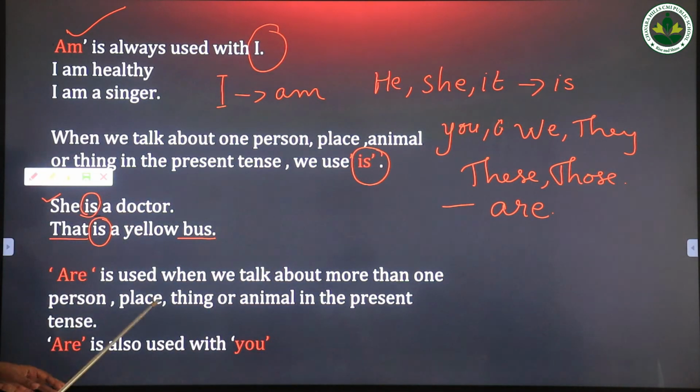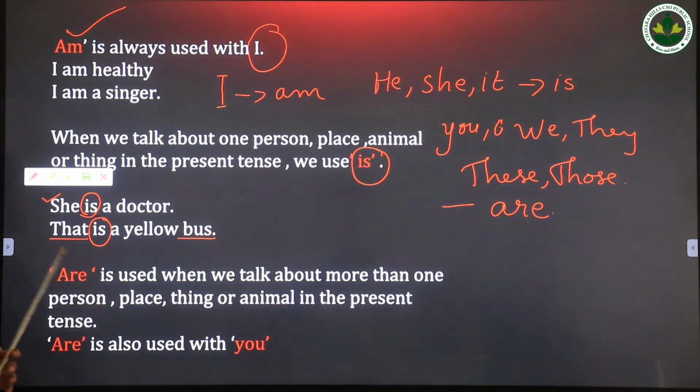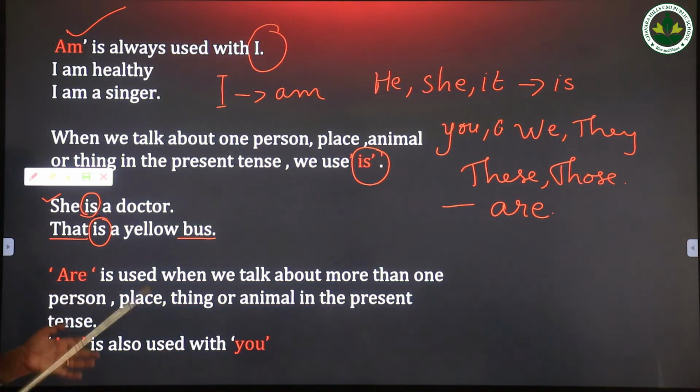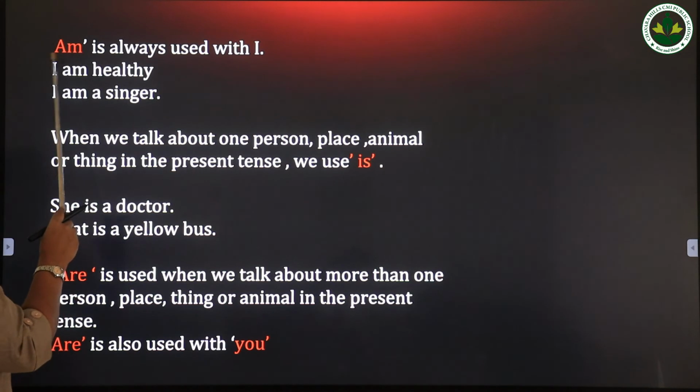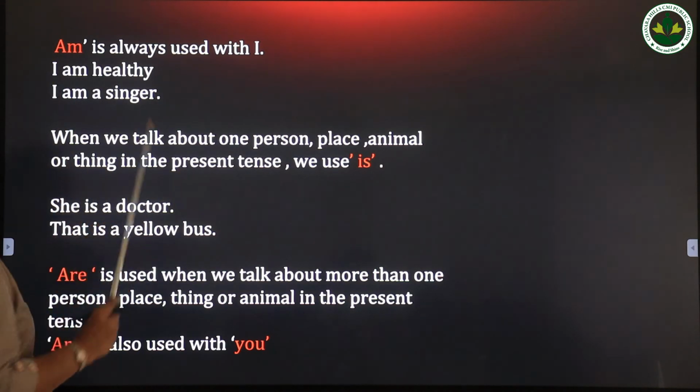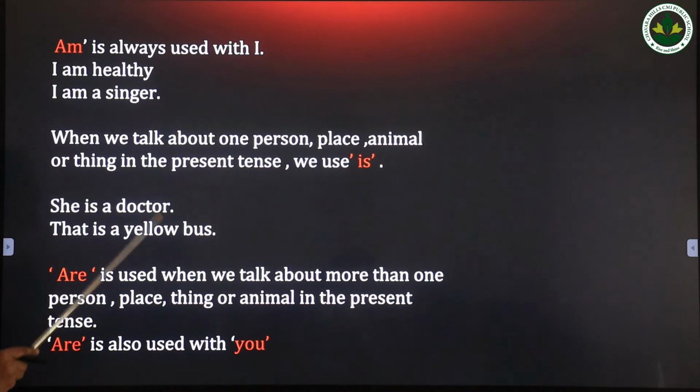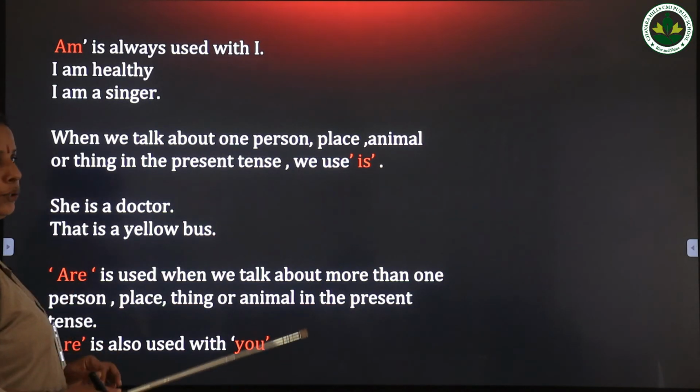Then we always use are with you. Okay, so remember, the verb am is always used with I, the verb is is used with one person, place, thing or animal in the present tense, and the verb are is used with more than one person, place, thing or animal in the present tense, and with the pronoun you.